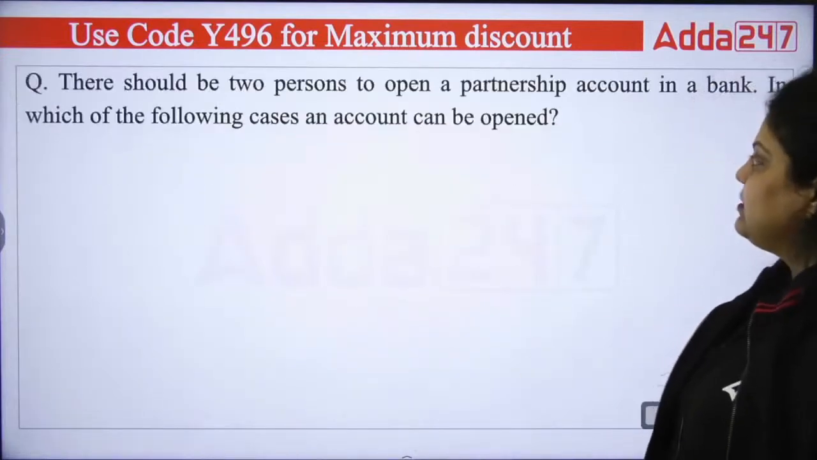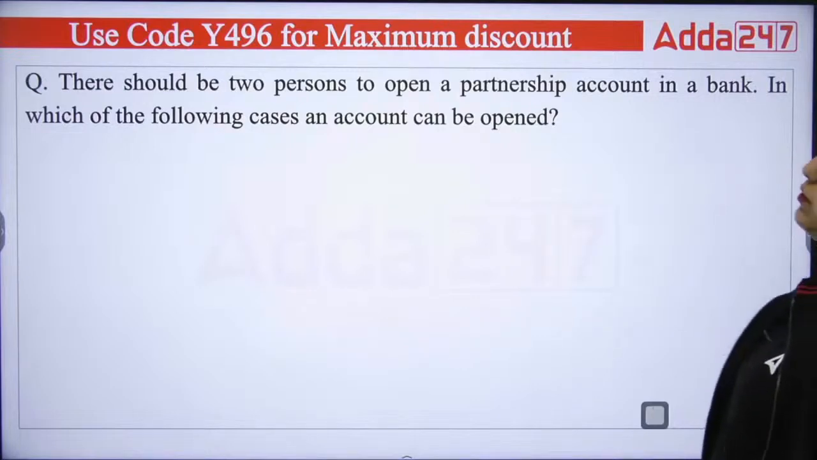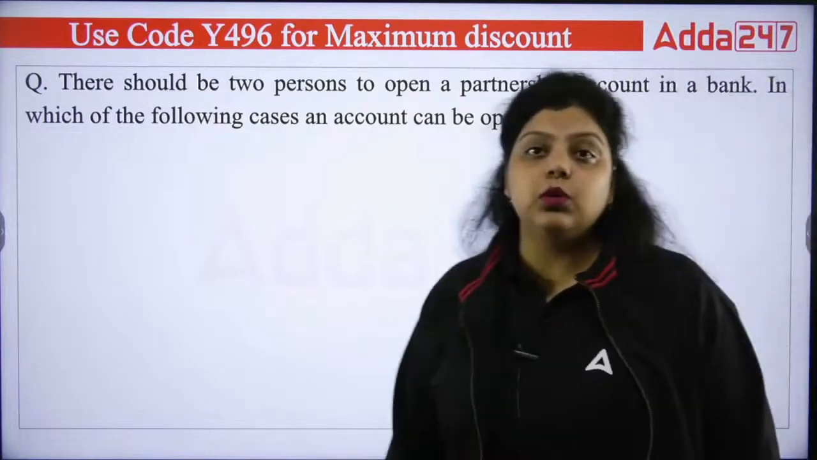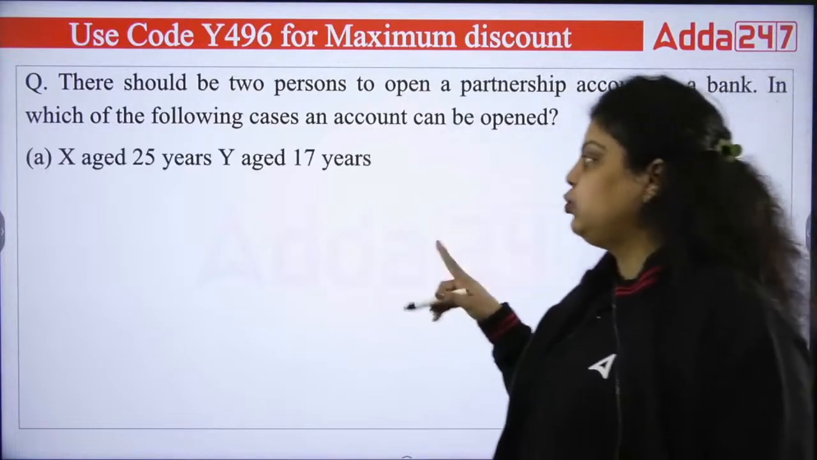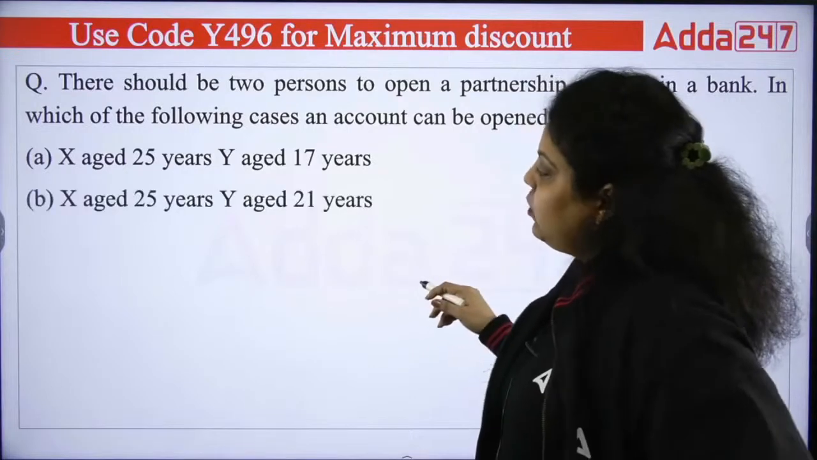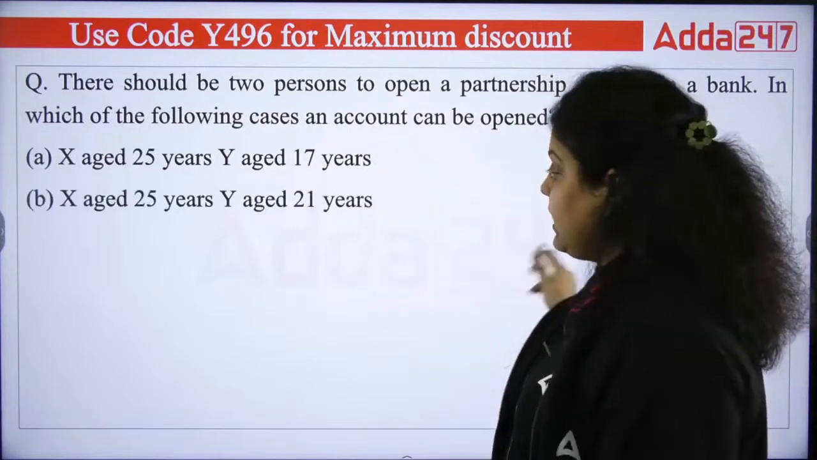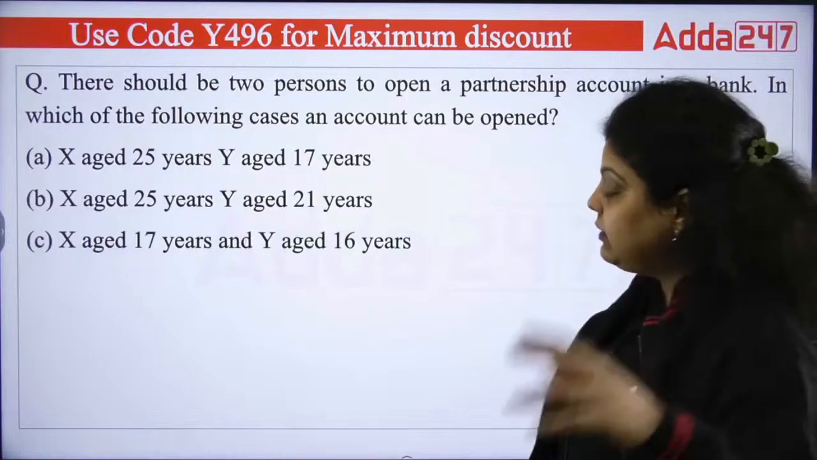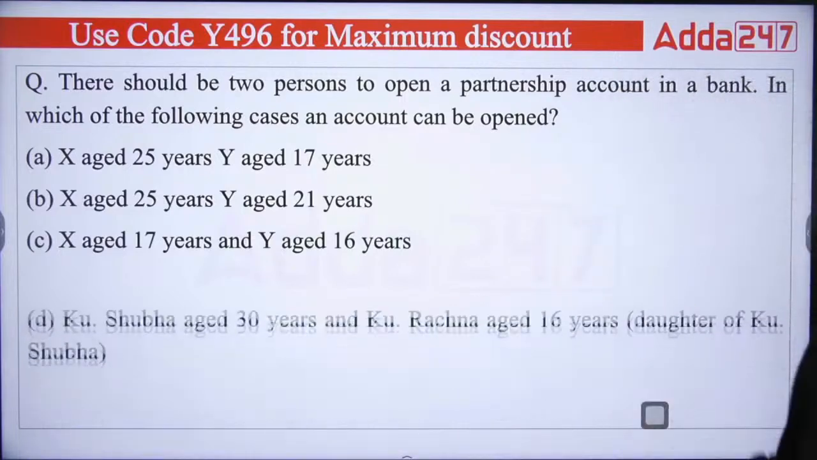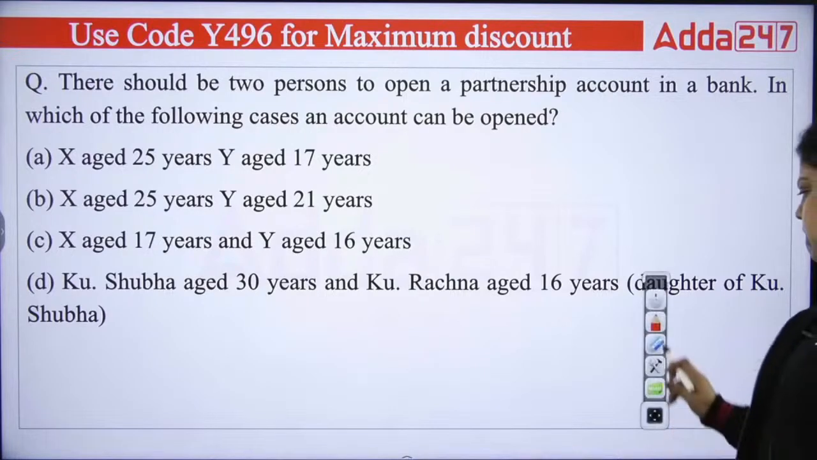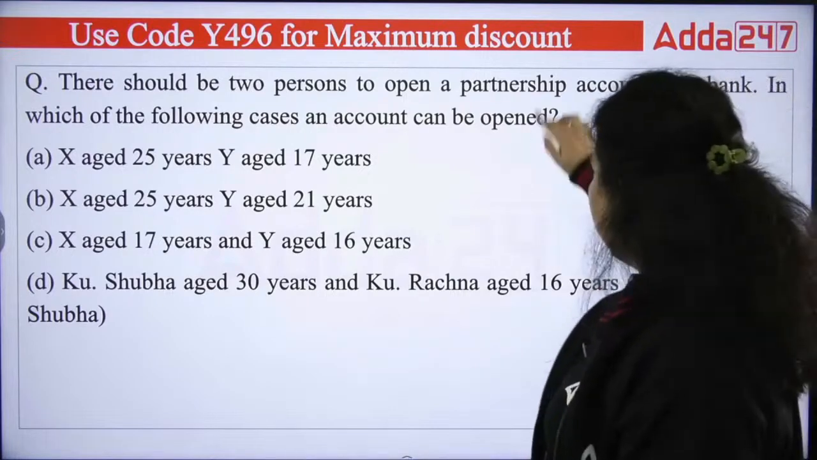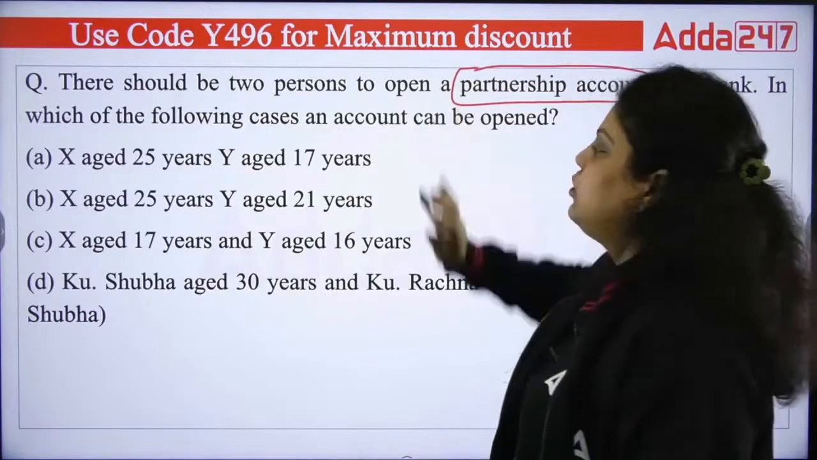Now there should be two persons to open a partnership account in a bank. In which of the following cases can an account be opened? First is saying here X age 25 years, Y age 17 years. Second, we have X age 25 years, Y age 21 years. Third, X age 17 years, Y age 16 years. And the last one we have Kumari Shubha age 30 years and Kumari Rachna age 16 years, the daughter of Kumari Shubha. So out of these situations, in which case can a partnership account be opened?